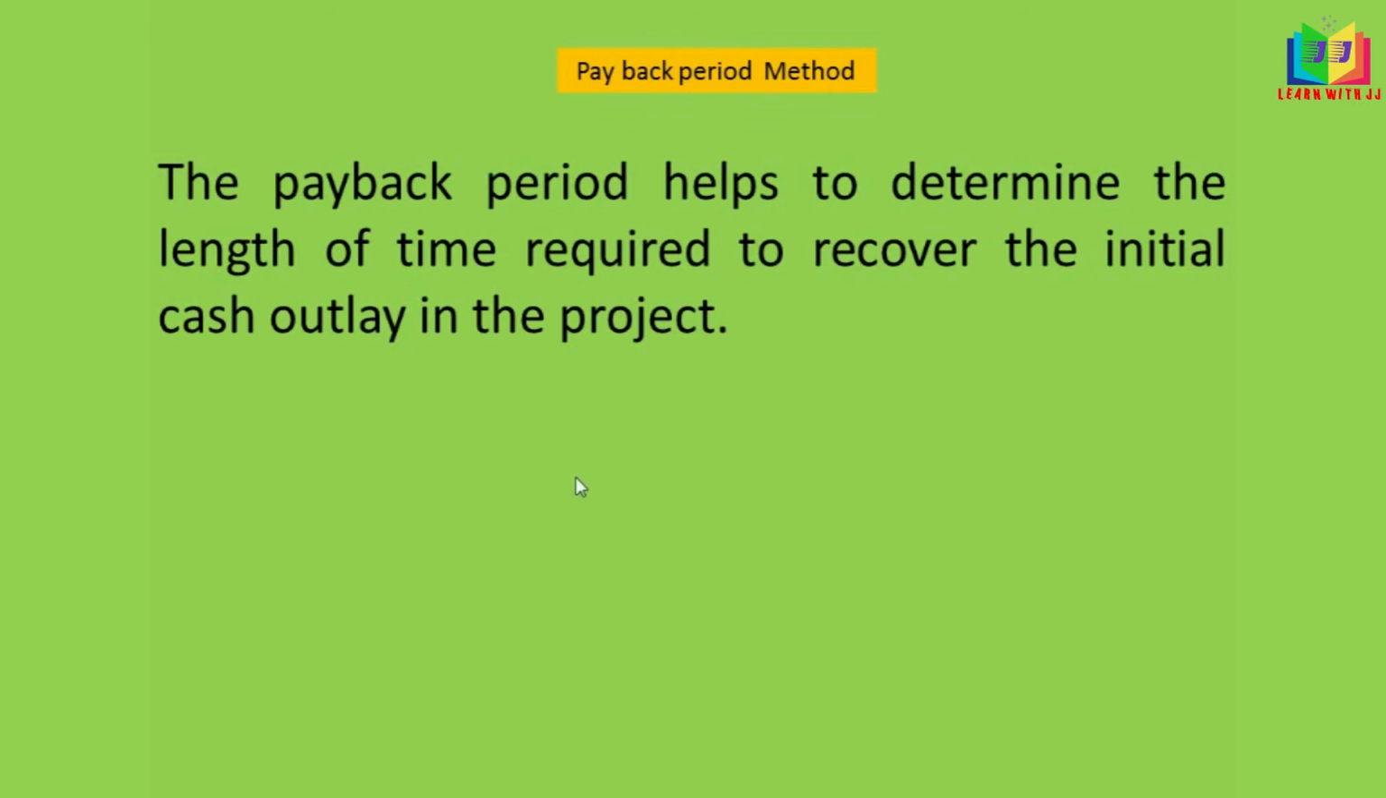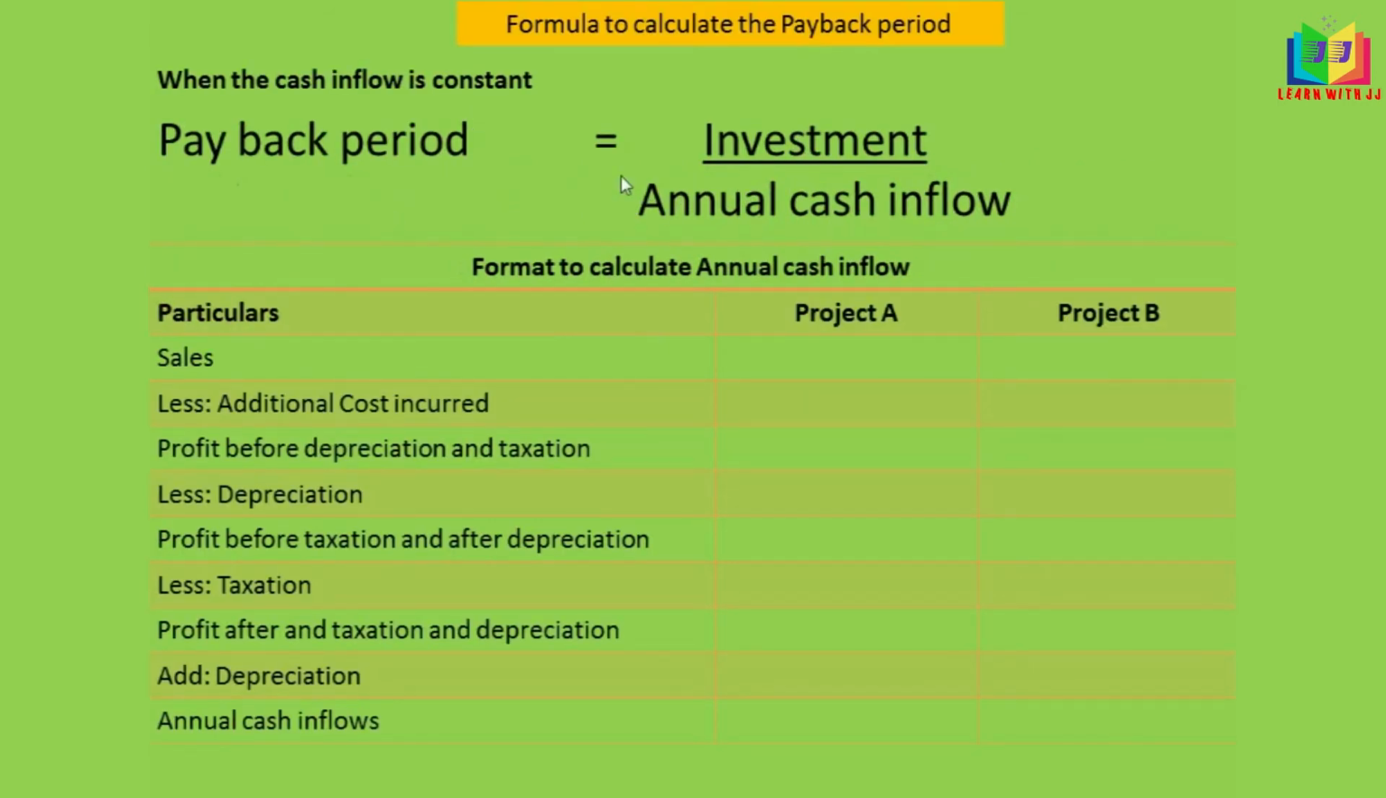This is the formula to calculate the payback period when the inflow is constant. Under the payback period we have two ways of calculating it. When the cash inflow is constant, you can use this formula: investment divided by annual cash inflow.